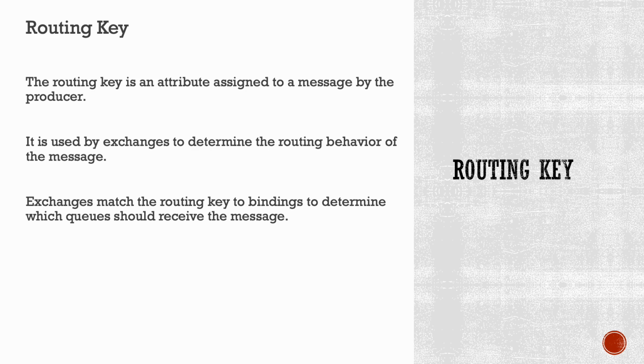If there is a matching routing key in a binding, the exchange will route the message to the queue associated with that binding. In other words, the exchange uses the routing key to determine which queues should receive the message. This allows for flexible and selective routing of messages based on their routing keys. The routing key serves as a way to categorize messages and control their flow within the messaging system. It enables exchanges to make informed decisions on how to route messages based on the bindings that have been established.